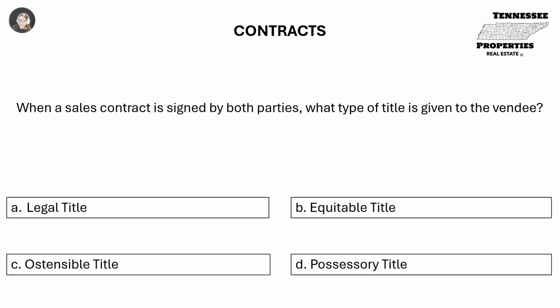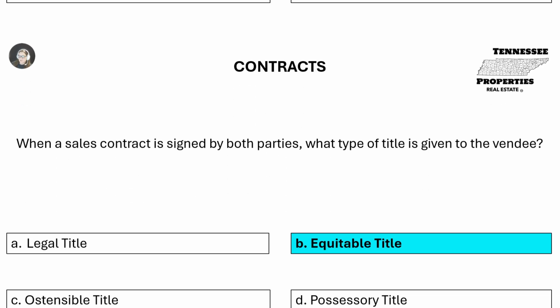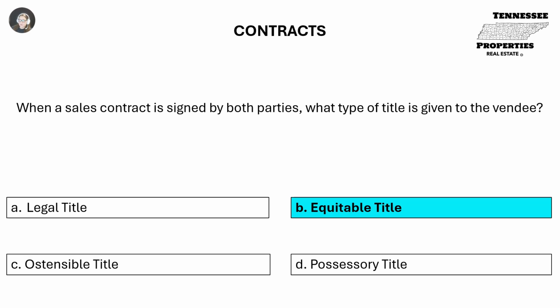When a sales contract is signed by both parties, what type of title is given to the vendee? A. Legal title. B. Equitable title. C. Ostensible title. Or D. Possessory title. B. Equitable title.